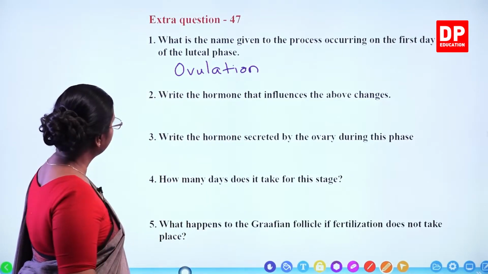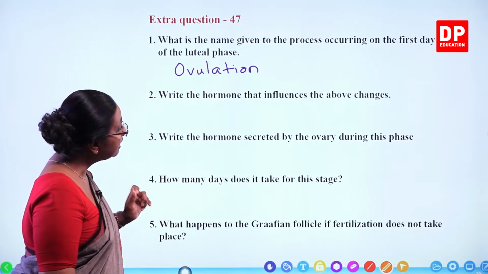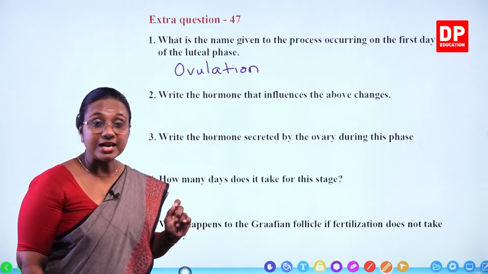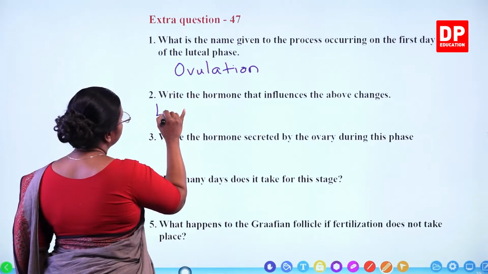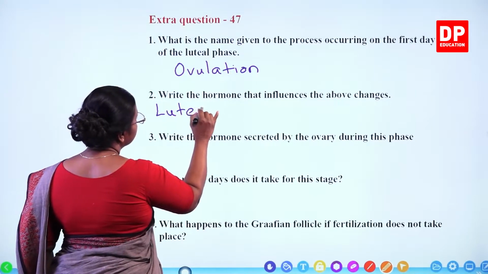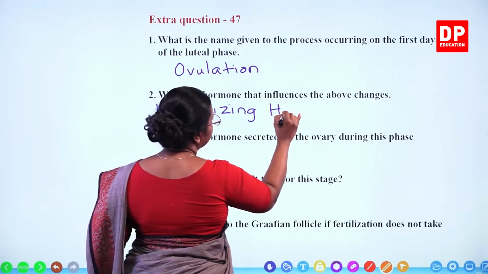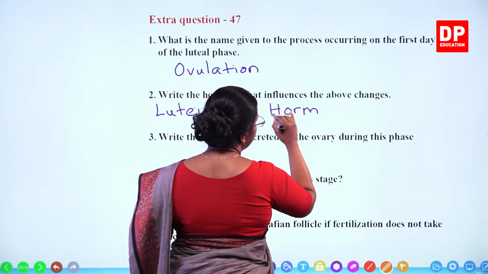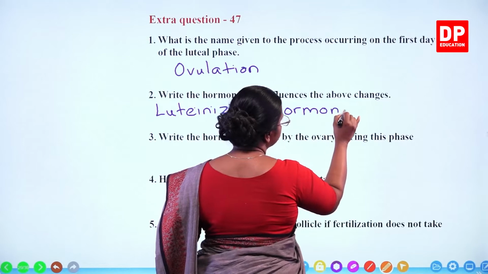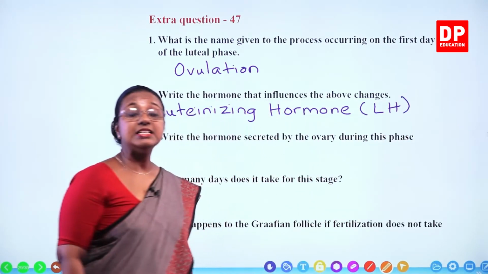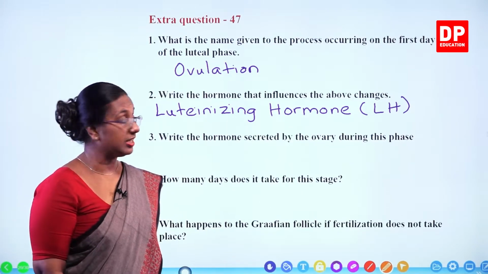Then the second one, write the hormone that influences the above changes. What is the hormone? Luteinizing hormone. Again, here also both the letters L and H have to be capital. So abbreviated as LH. And it is secreted by the pituitary gland.